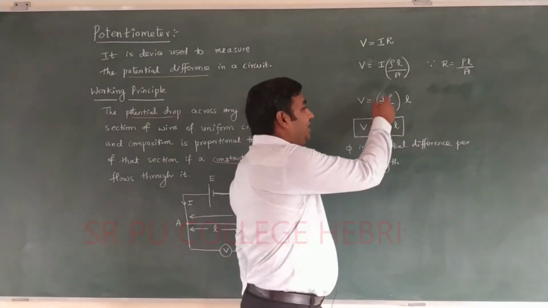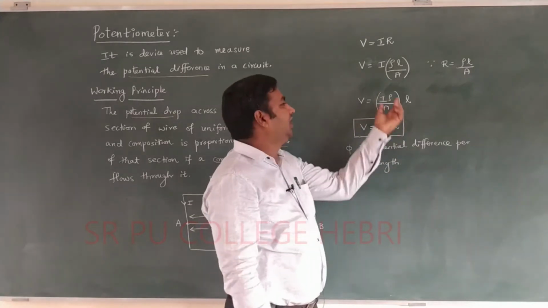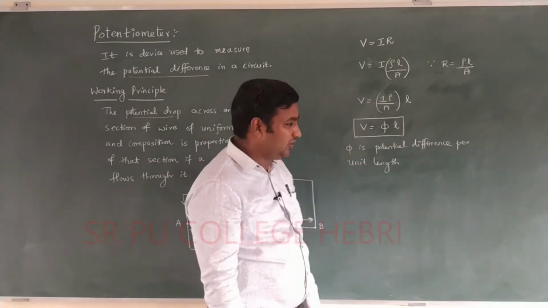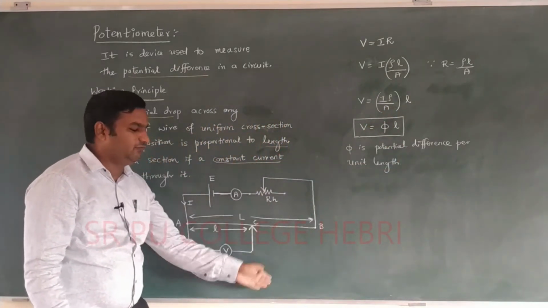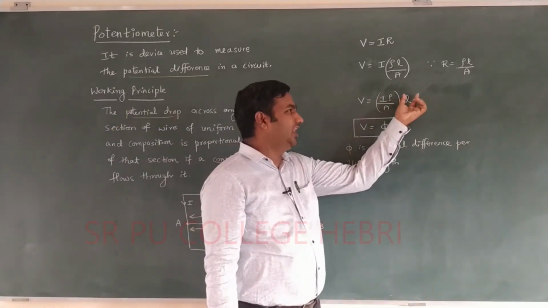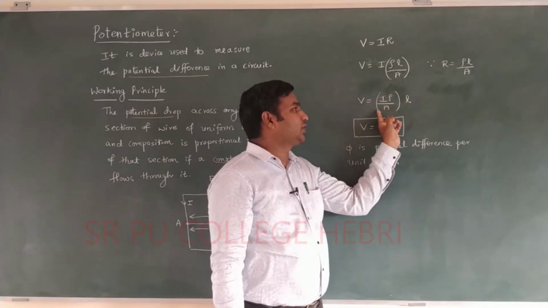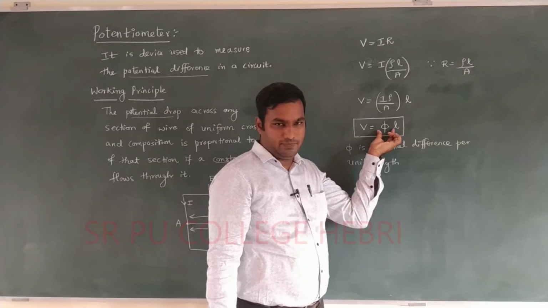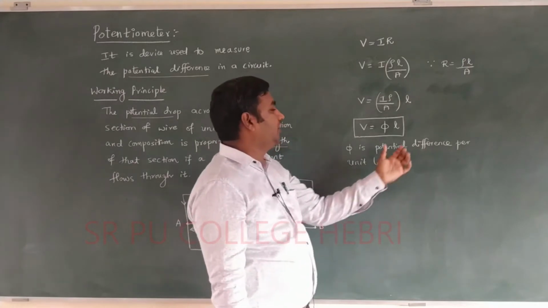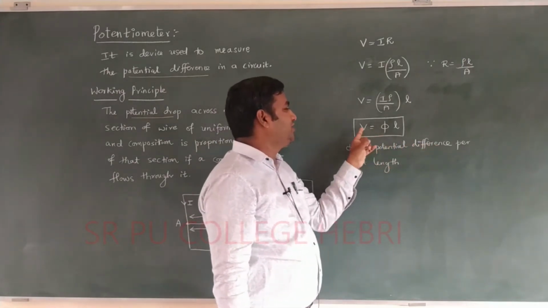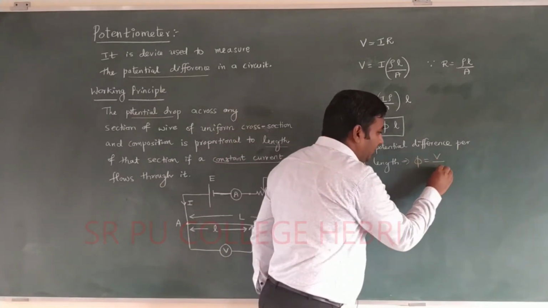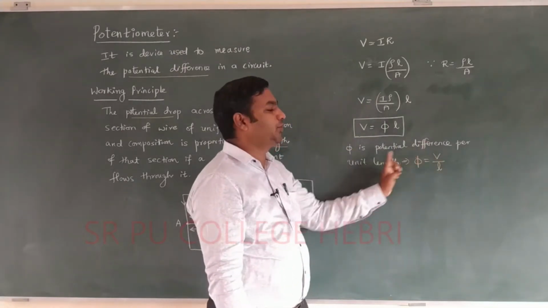I clearly said we draw a constant current, the material is fixed, so resistivity is also constant, and the area of cross section is also constant. The only thing we change is the length, to measure different potentials. So V is equal to I rho divided by A into L. I into rho divided by A is itself a constant that we call pi. The equation becomes V is equal to pi L, where pi is the potential difference per unit length. Pi is equal to V divided by L, the potential difference per unit length.